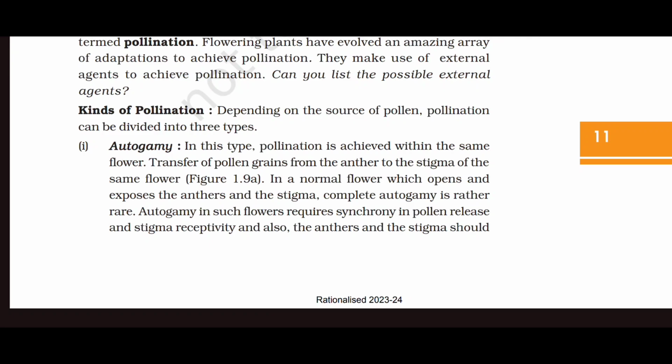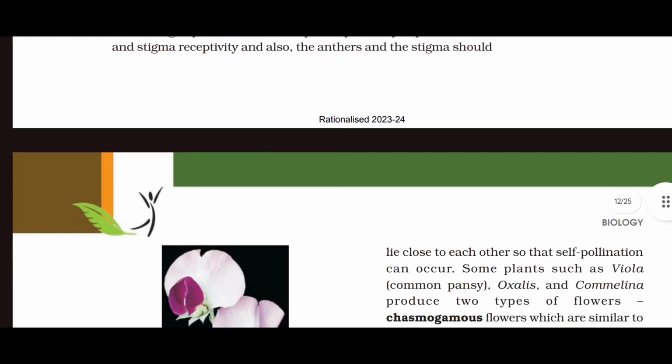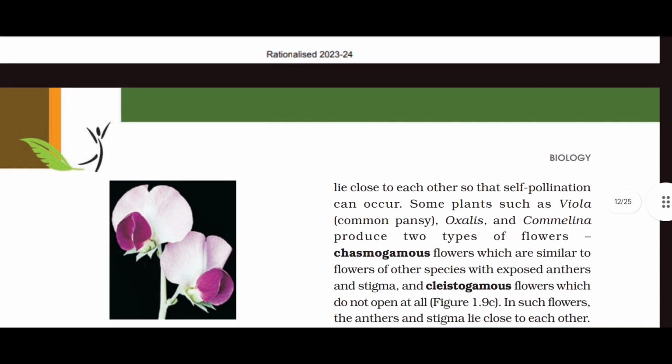Transfer of pollen grains from the anther to the stigma of the same flower. In a normal flower which opens and exposes the anthers and the stigma, complete autogamy is rather rare. Autogamy in such flowers requires synchrony in pollen release and stigma receptivity, and also the anthers and the stigma should lie close to each other so that self-pollination can occur.